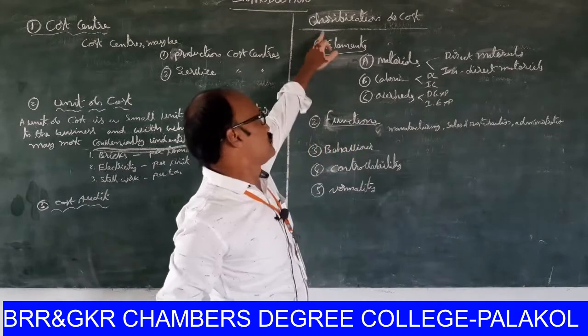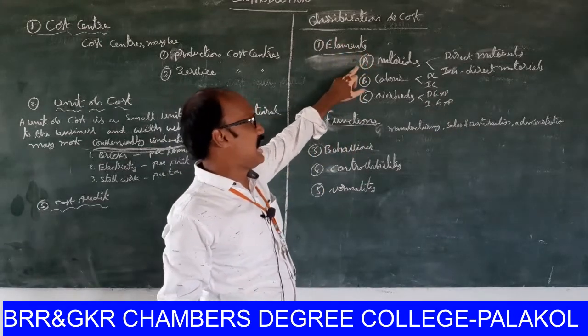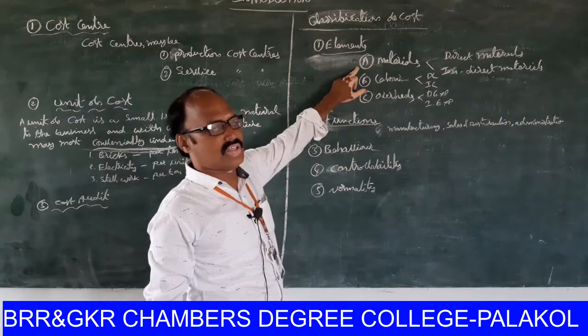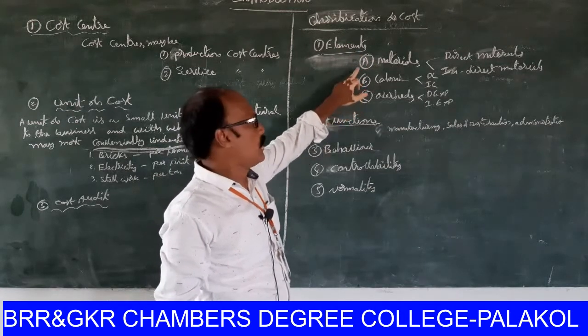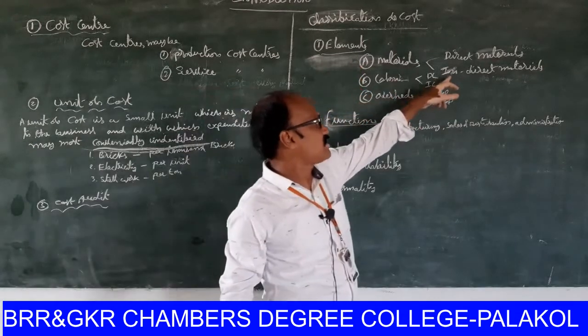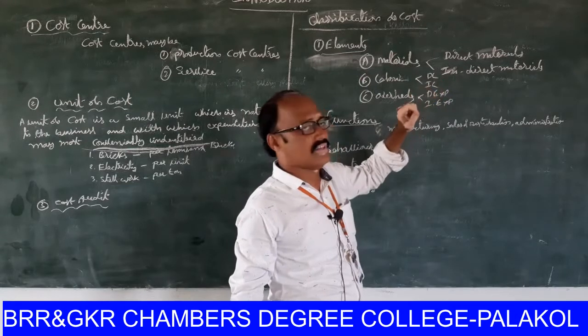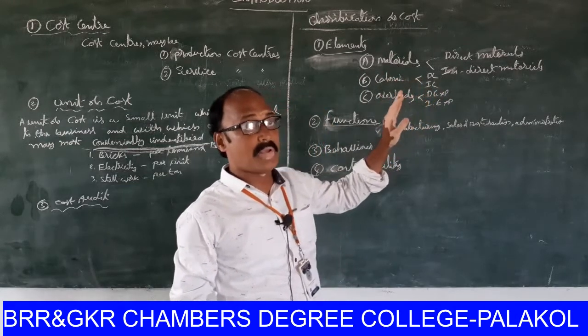Okay, elements are categorized in three ways: materials, labor and overheads. In materials, first direct materials, and second indirect materials.